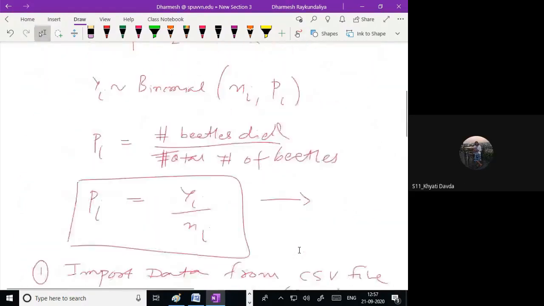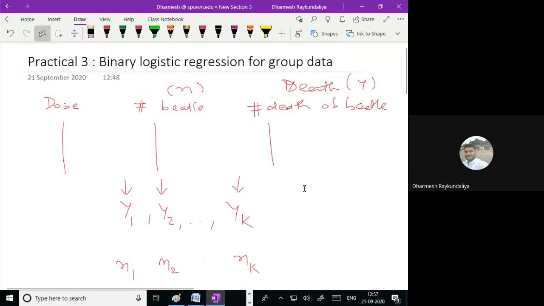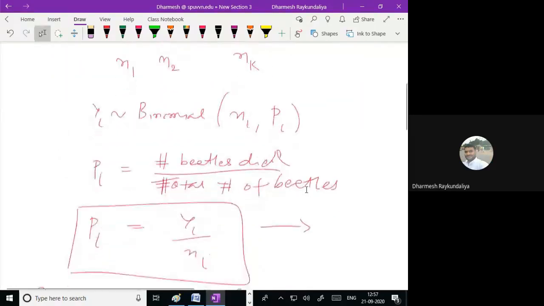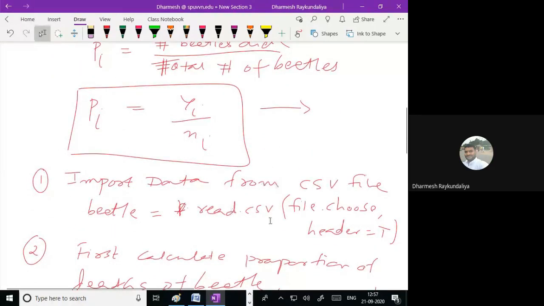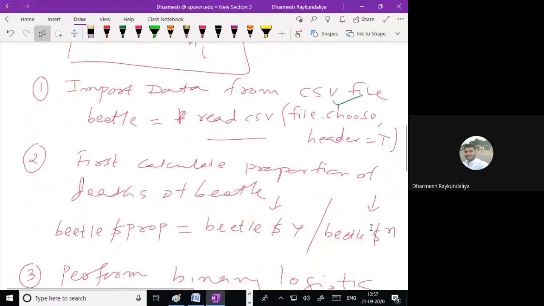First, you have a data. Data should be taken into the R. So you have to import the data because data is available in the CSV format and command name is read.csv. And because you wish to browse the file, command name is file.choose, with header equal to true. Why? Because the first row contains the variable name. So we have to give header equal to true. That entire data is now stored into the variable name beetle.